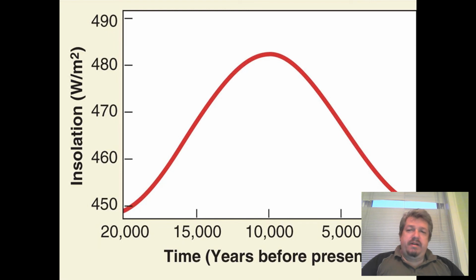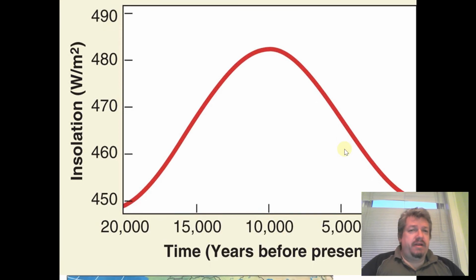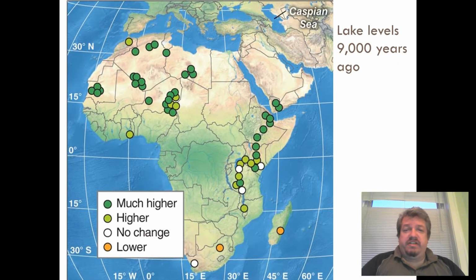So what happened? Well, interestingly enough, even though you think the Sahara Desert is hot, we know that at the peak of the wet Sahara, the sun's energy actually peaked. The sun got a little bit hotter for us, just a little bit. So it got hotter, but yet that made it more rainy. How did that happen? How do we know it got rainy, first of all?